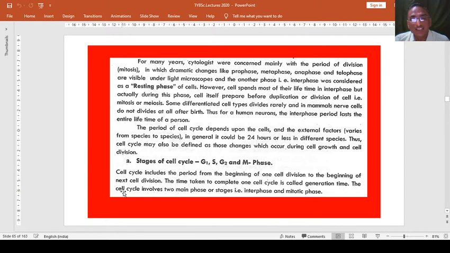And the cell cycle involves two main phases, that is interphase and mitotic phase, or we can call it the dividing phase; interphase or growth phase, and dividing phase or mitotic phase. These are the two main phases, and in these two phases we can study these 4 different phases. How, we will see one by one.